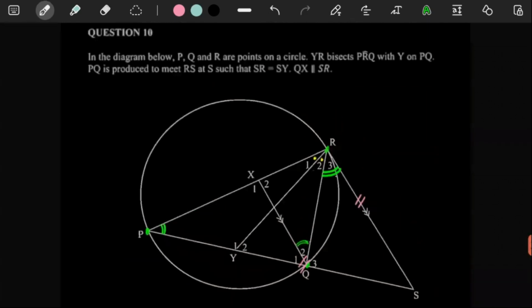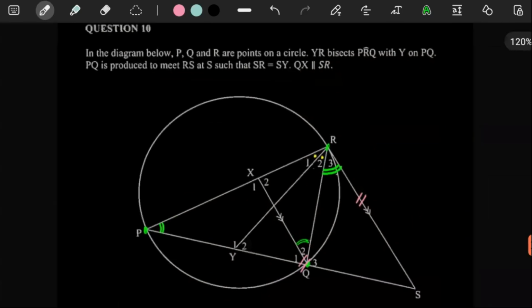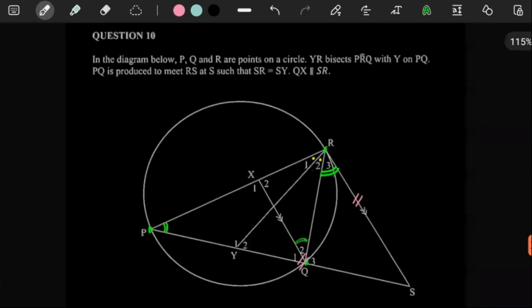What we know is that in this circle, we don't know anything about this line being the diameter. They have not told that to us, so we cannot use it as the diameter. We know that this line is equal to that line, so that big angle over there is equal to that big angle over there. I think we have to make use of the information that we have.